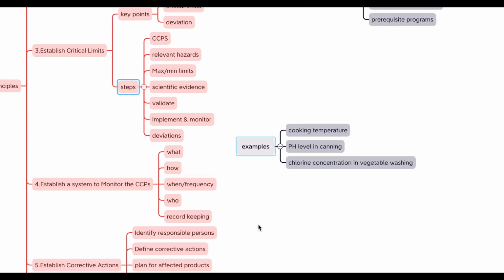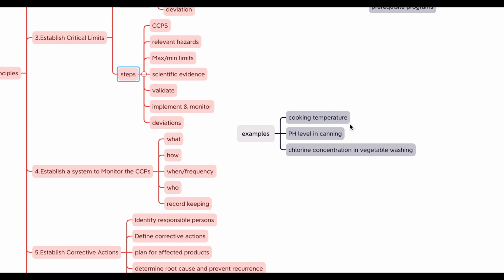And now let's look at some examples. So first is cooking temperature. We talked about this before, right? In the cooking of poultry, a critical limit could be an internal temperature of 165 Fahrenheit. This temperature is known to effectively kill common foodborne pathogens like Salmonella or Campylobacter.